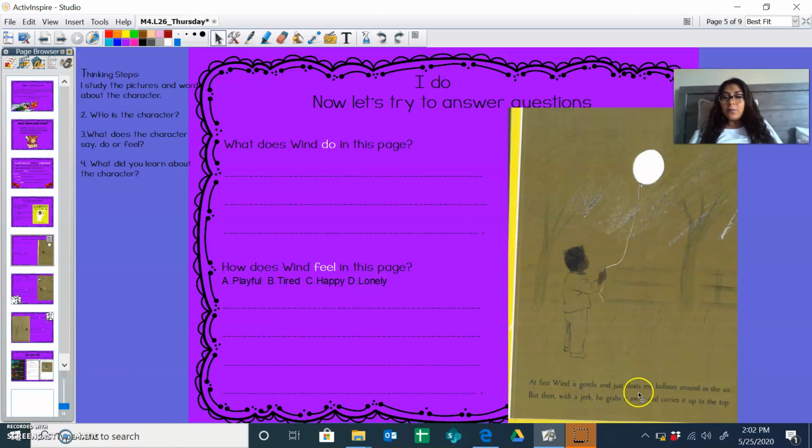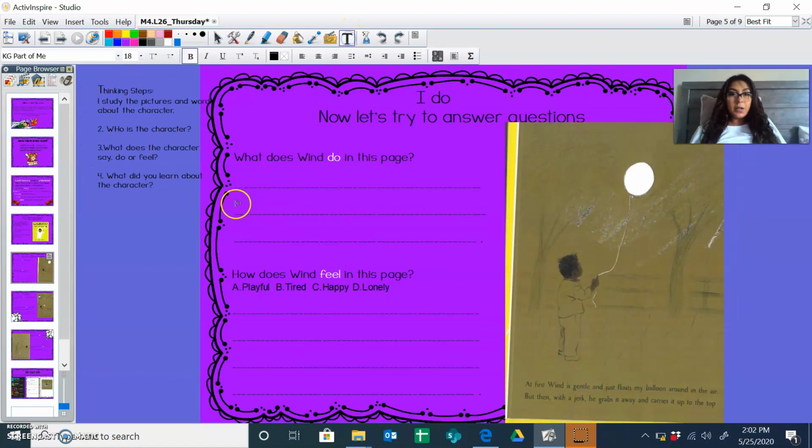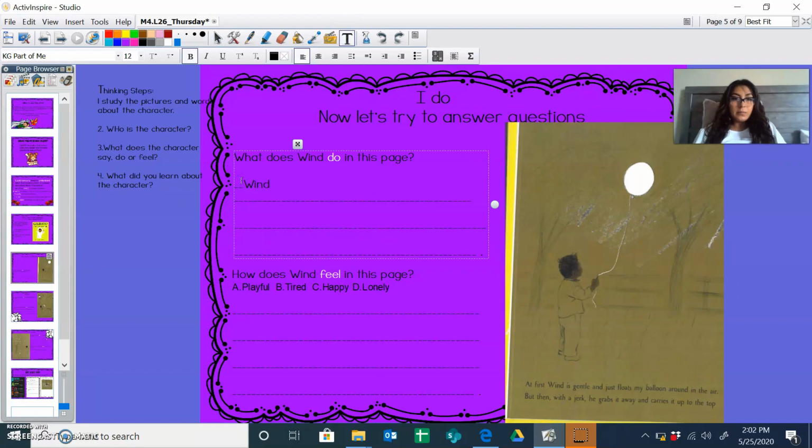Wind is floating my balloon. So I'm going to type here that wind is floating Gilberto's balloon because that is what he is doing.